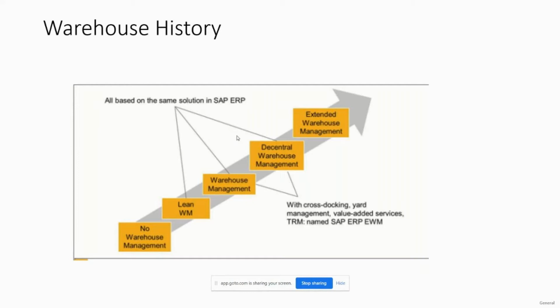Then after the decentral system, we have the extended warehouse management system. It comes with a lot of inbuilt functionalities that help industries not to build functionalities from scratch. Whenever there is a new functionality, or some standard or common functionality in industries that is not available in the warehouse management system, we have to develop it from scratch.